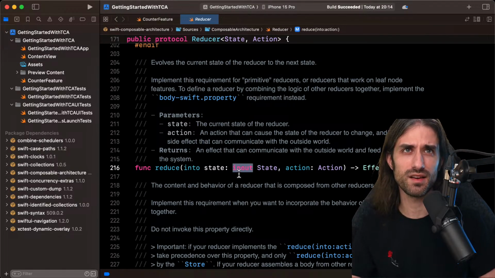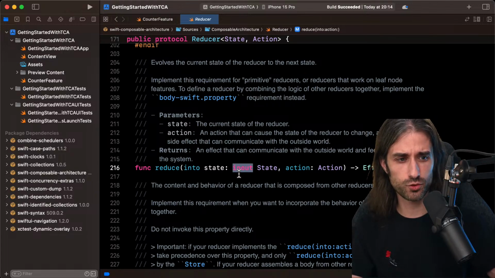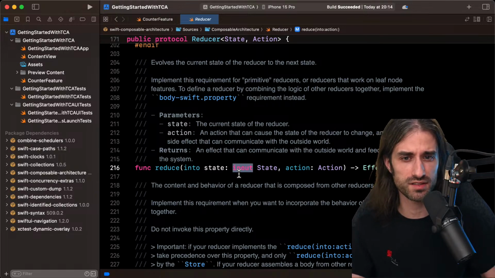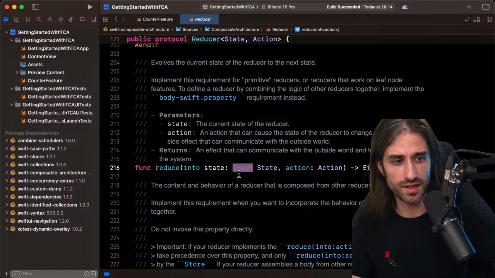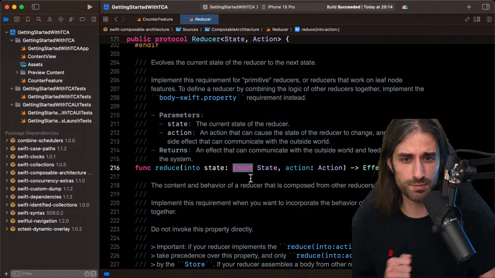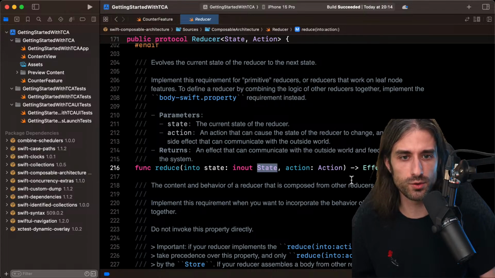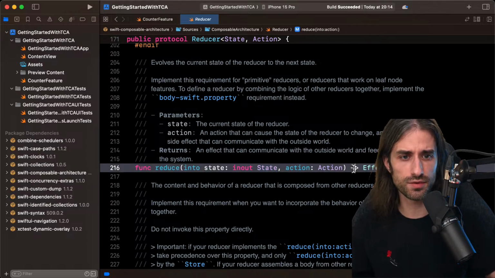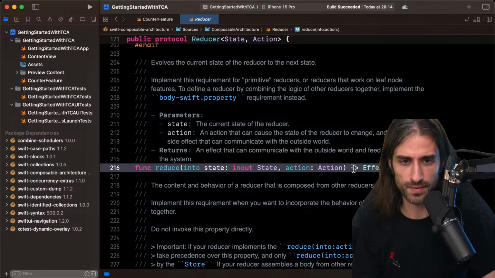Even though, no, because I think with in-out, Swift still makes a copy. It just kind of hides it, but it does make a copy. It's not really passing by reference. It makes a copy that it then copies back at the end of the function. But at least that explains how the change is made. So the state will be modified inside the reduce function, and additionally, the function will return effects that will trigger side effects.